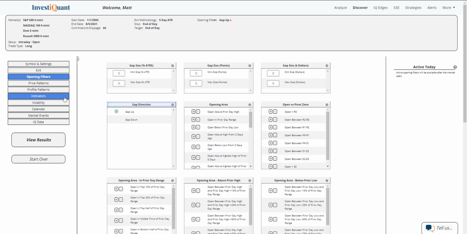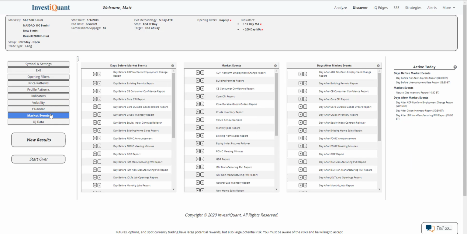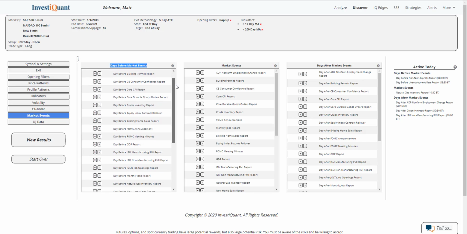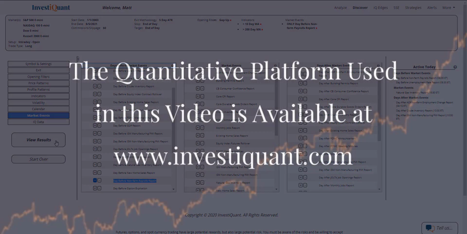Next, I'm going to go into the indicators library. I'm going to put us in a similar market environment. We have closed above a 10 and above a 200-day simple moving average as we trade in this trading range up near the highs, the all-time highs here. And then lastly, I'm going to drop down to the market events library, and I'm going to say that today is the day before the non-farm payrolls report. So I'm going to use this day before market events, and I'm going to scroll down. Here we go. Day before non-farm payrolls report, just above that day before options expiration. Hit equals, and that will add it to the test up here. Now I can click view results.